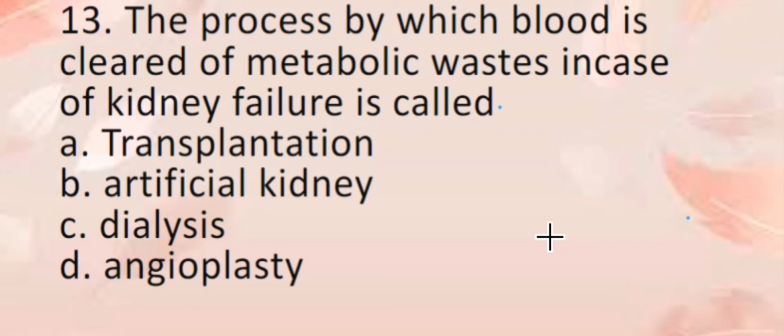Transplantation is a procedure required when both the kidneys fail and the patient has to depend on a donor to receive a kidney. An artificial kidney is the apparatus or the device used for clearing of the metabolic waste. So here the process is asked. So the correct answer is dialysis. Here angioplasty is given, but it is related to heart diseases. So here the correct answer or the process is dialysis or rather hemodialysis.